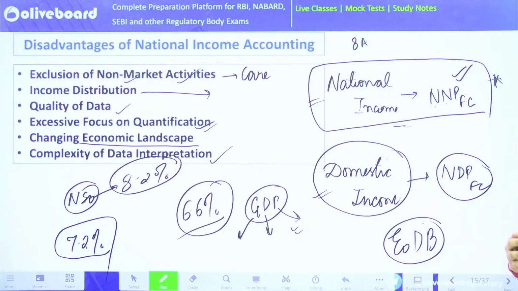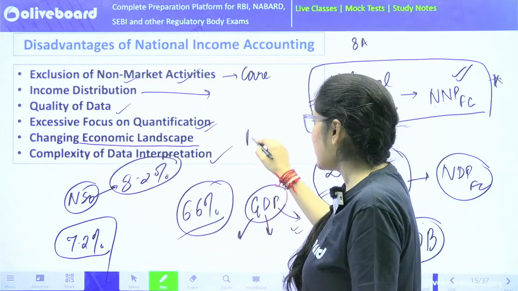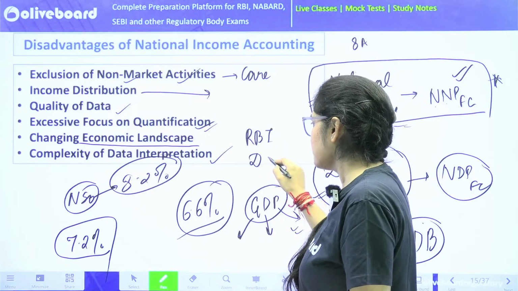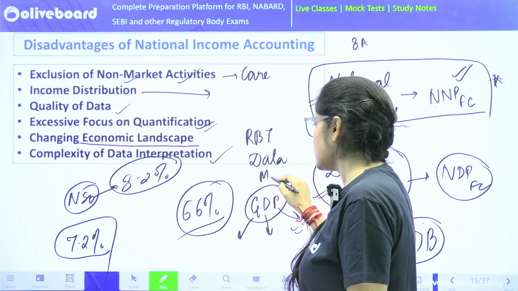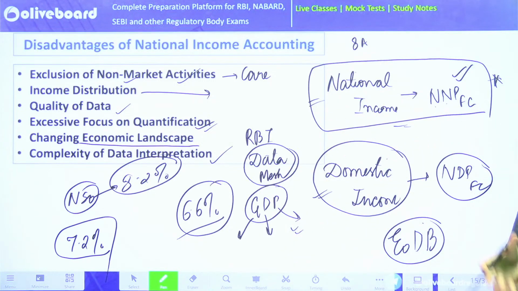And to solve this complexity of the data also, certain institutions are coming up with their own initiatives, like RBI coming up with a data mesh. I hope you have seen the recent MPC report. What is this data mesh? It's nothing but a place where all the data will be created. As and when RBI requires any data, RBI can extract the data very easily. So that's what you call a data mesh.